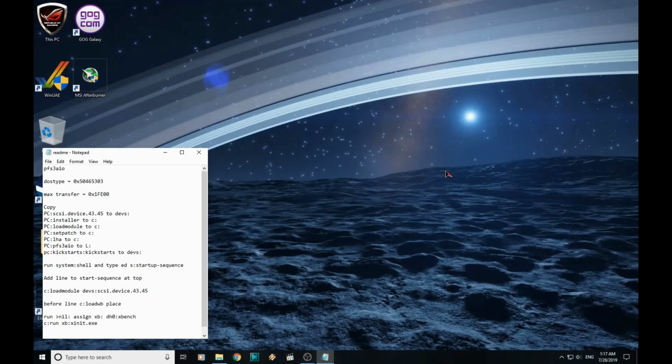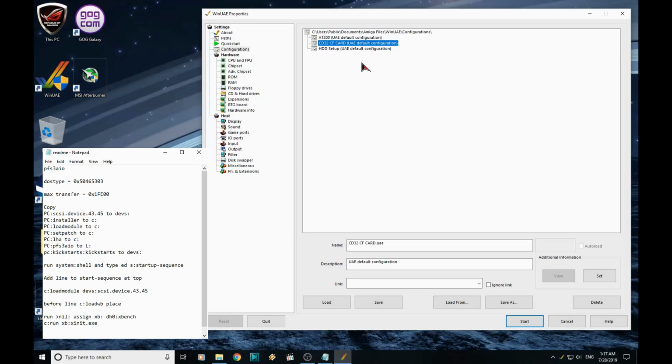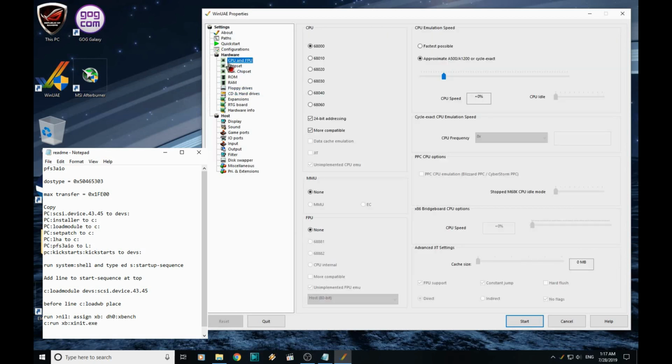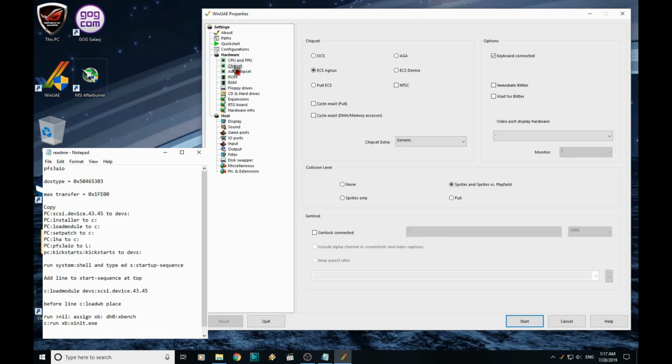Right. UAE. We're running this as administrator. I already have a configuration set up here, but I'll just show you quickly how to do that. So CPU, FPU, we're going to go 030, we want to turn on JIT and fast as possible. Chipset, we're going to set this to AGA, and chipset extra, we're going to set to 1200.